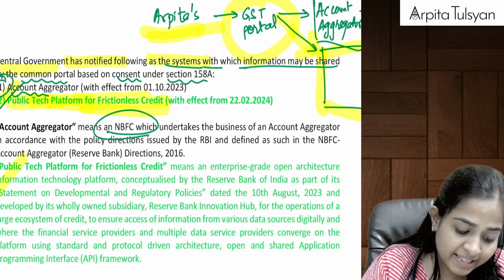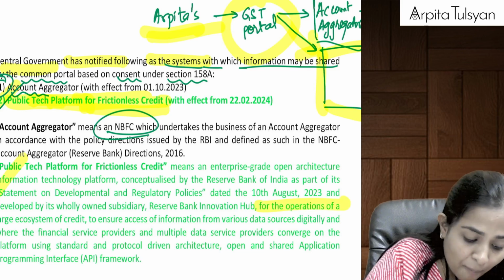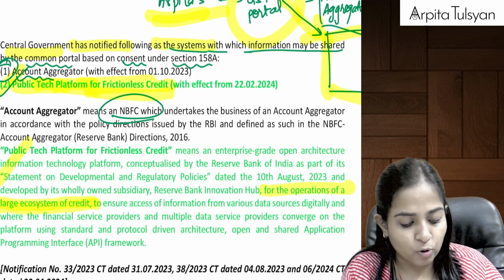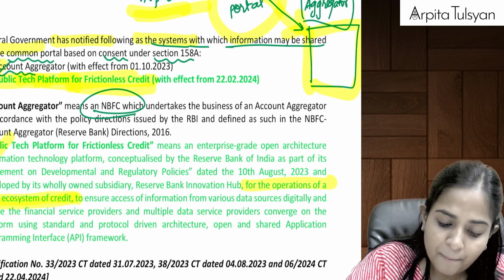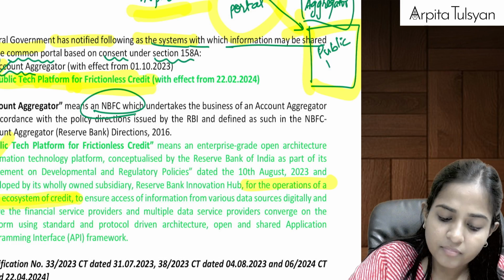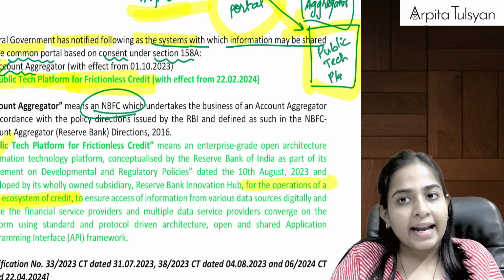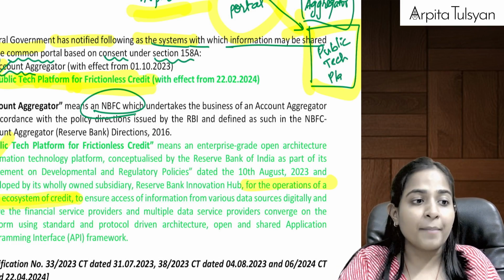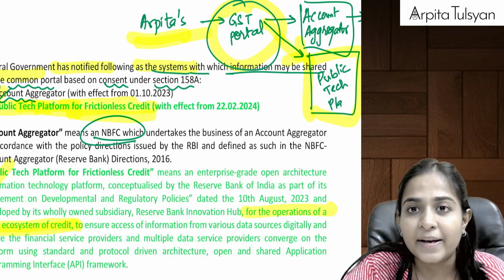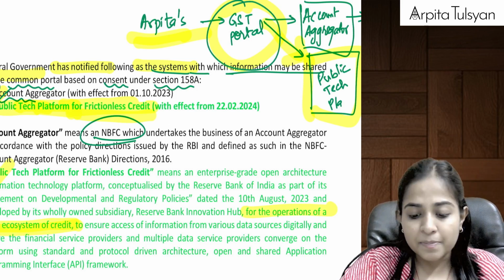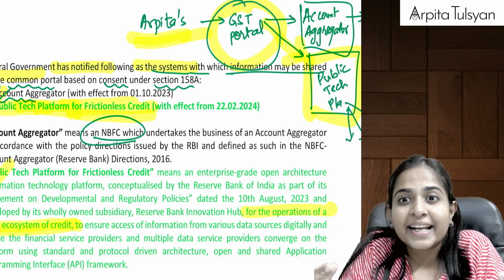So can we say the main benefit of this is for the operations of a large ecosystem of credit. Can we say now this public tech platform has all my financial information which we had taken from the GST portal, and on that basis, it becomes easy for other people to provide me credit?